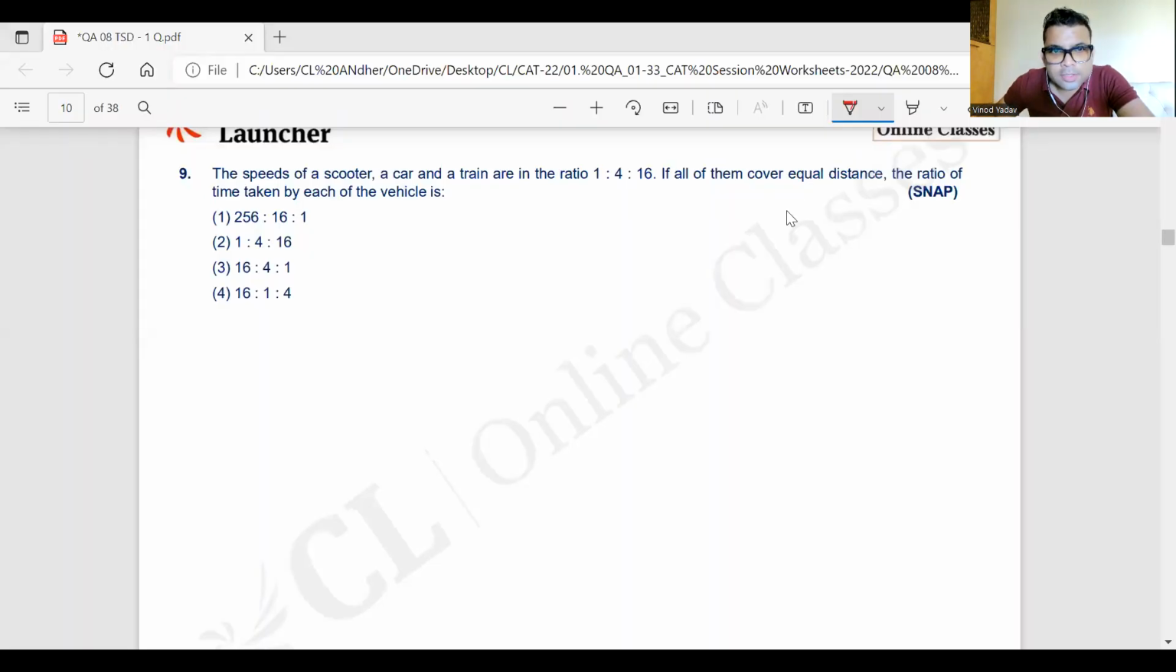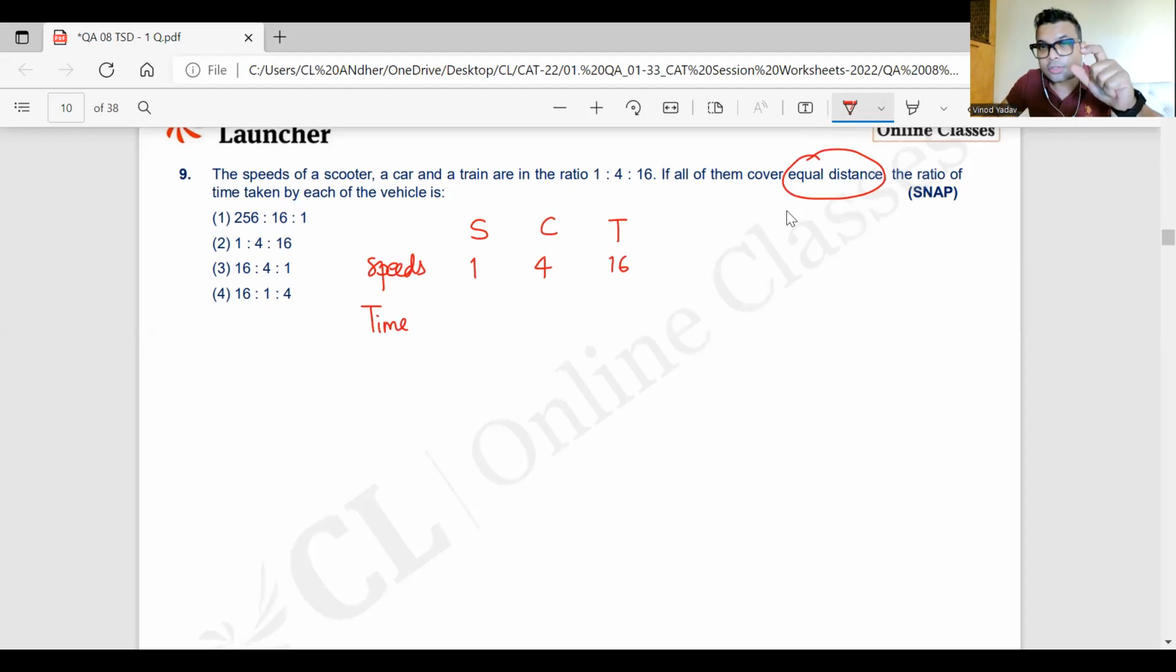This question, friends: the speeds of a scooter, car, and a train are in the ratio 1:4:16. If all of them cover equal distances, so distance is constant, right? So ratio of time. Remember, if the distance is constant, speed and time are inversely proportional.